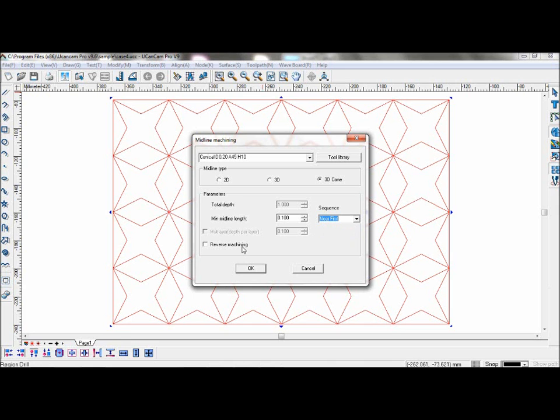Reverse machining is to machine the original toolpath in the reverse direction again after the first time machining in order to make sure the surface of the material becomes smooth. This is not needed for demonstration. Click OK.